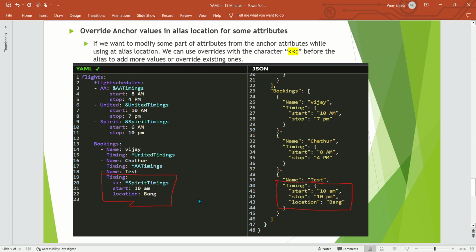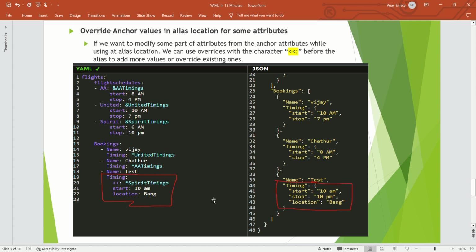Now this is the last topic. We are using anchor tags and alias values. So what happens if there is another requirement? I want to reuse all the anchors, but there is some field I want to overwrite, or else I want to add a new key value for the same one. How do you do that? Even that is supported by YAML by using the less than colon symbol.